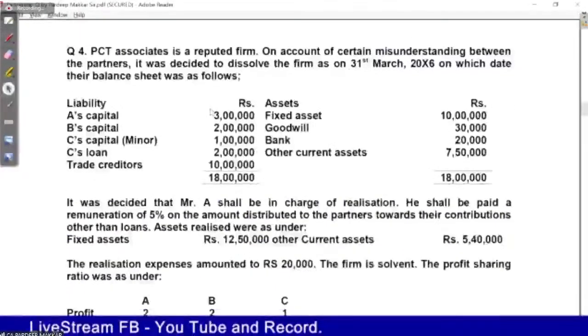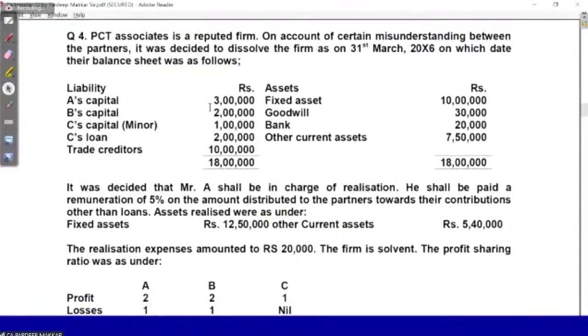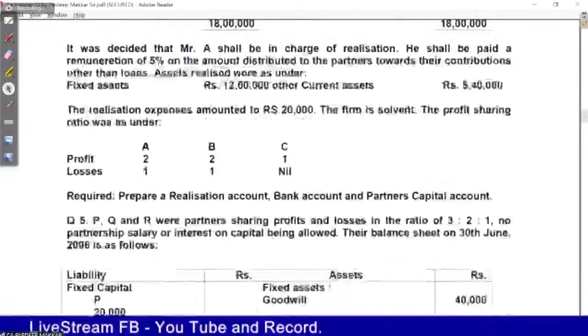Question number 4 is there. You may also take the screenshots later on by revisiting on the YouTube channel of ICAI, because it will remain in the record. Even in your own app also you may take it.